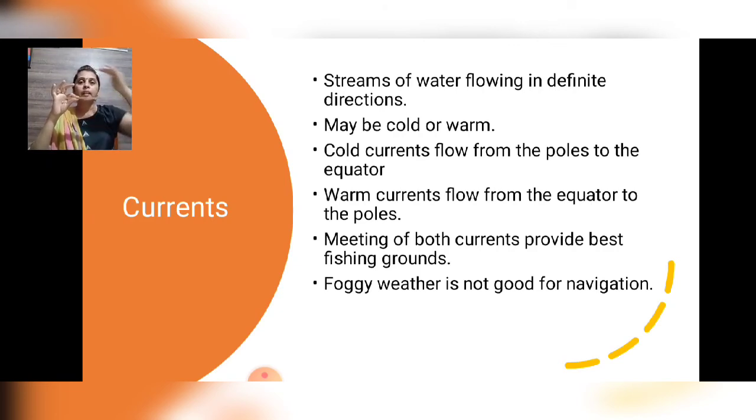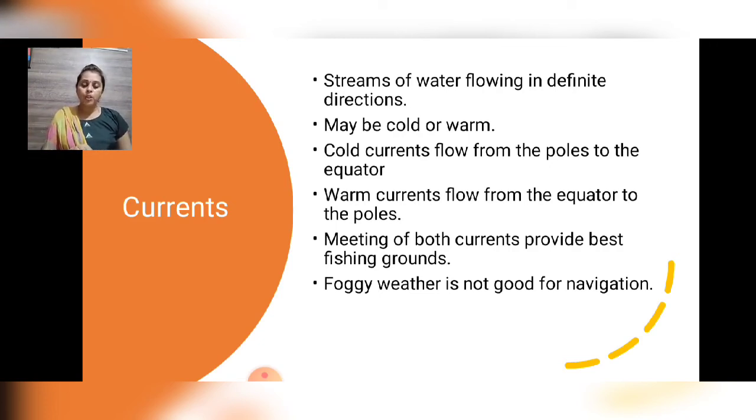Okay, a cold current moves from the pole to the equator side, and that is why it is cold, because Antarctica and the polar regions are very cold. So that is why they are called cold currents. So I hope you understand.